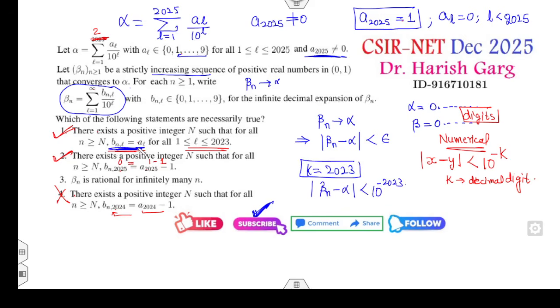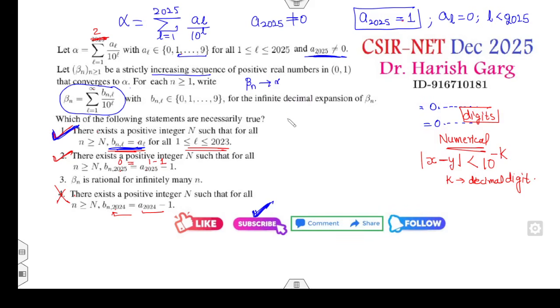Fine. So that means there exists the number. Fine. And जो भी नंबर आपके पास होगा, because 2025, what is the 2025 number? A of 2025, that will be either 1, 2, 3 up to 9, and once you have taken any number 1, 2, 3 up to 9 minus 1 over 10 raised to power something, that number will always be 1 minus. So B of 2025 will always be A of 2025 minus 1. So the second option is the correct option.